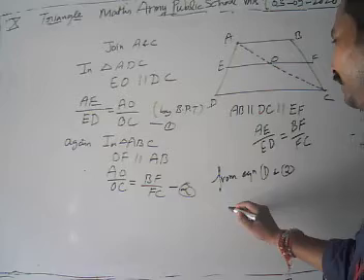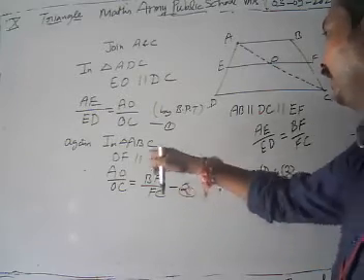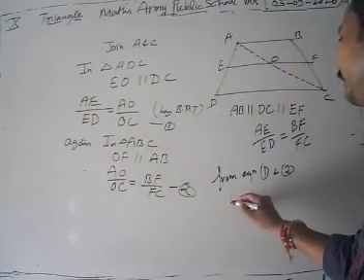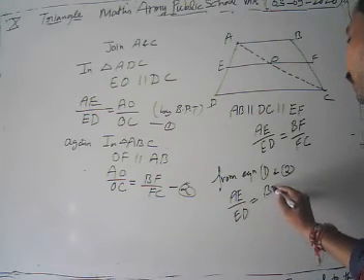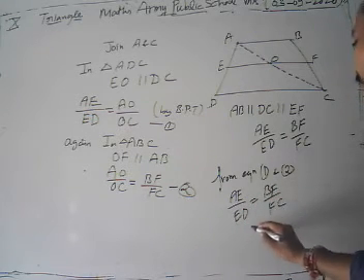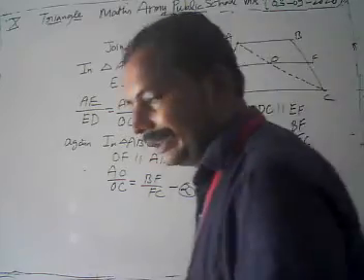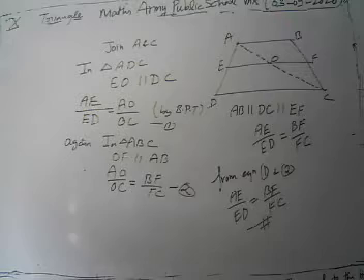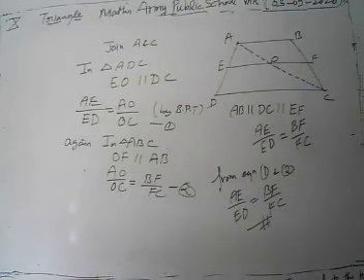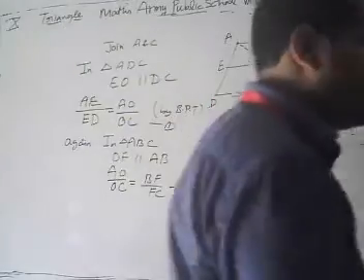We get AE is to ED is equal to BF is to FC. This is our requirement, so that the ratio of AE to ED is equal to BF to FC.